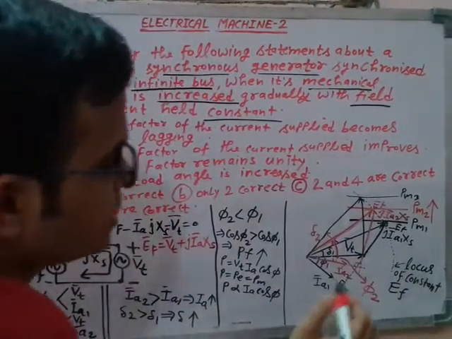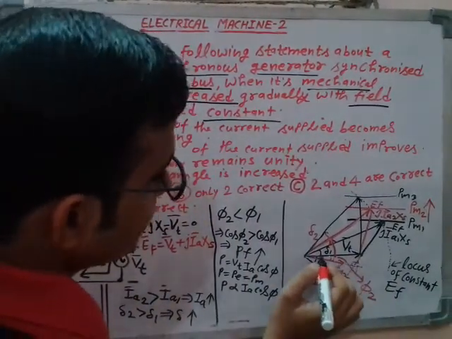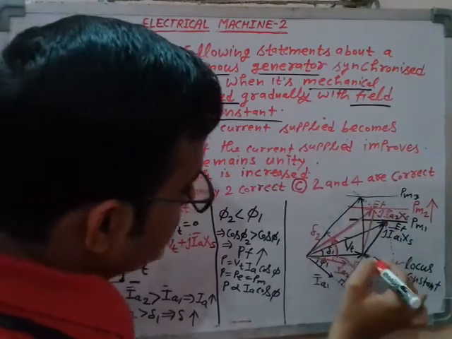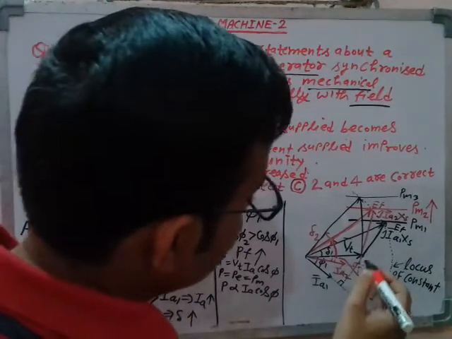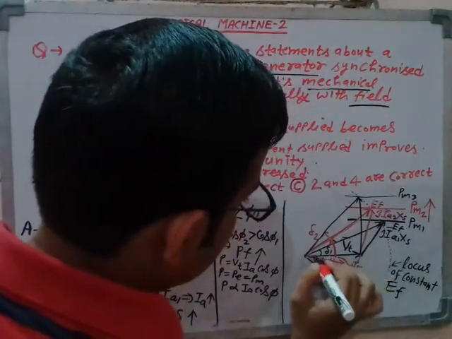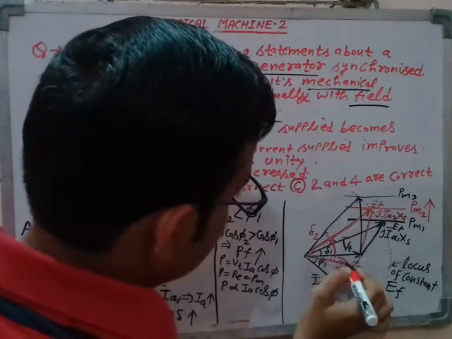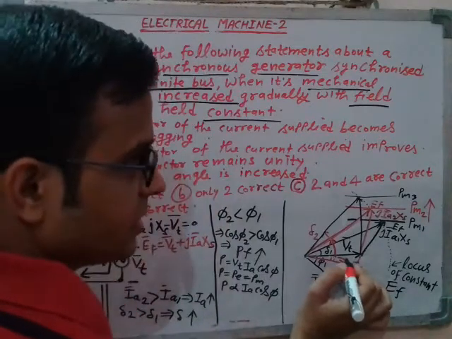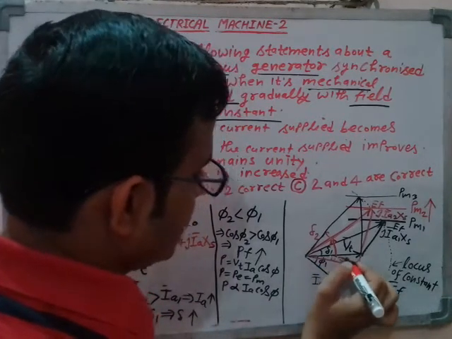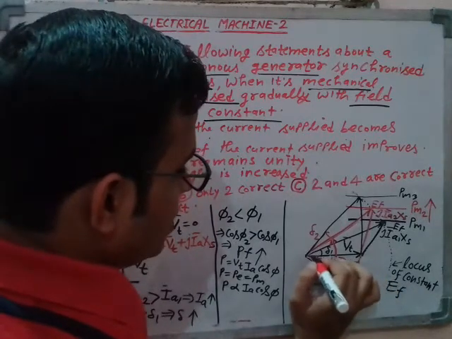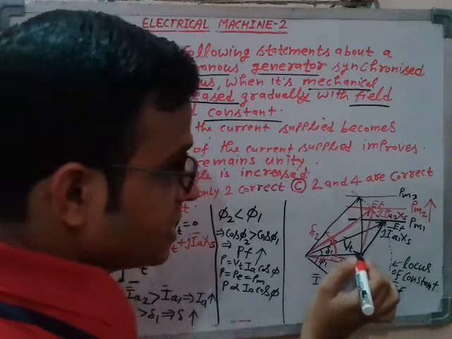So for the new case, this is for the new PM3, the further increased mechanical input. For this case the armature current lagging will decrease further. That means it would come somewhere around this position, almost parallel to this Vt, the terminal voltage